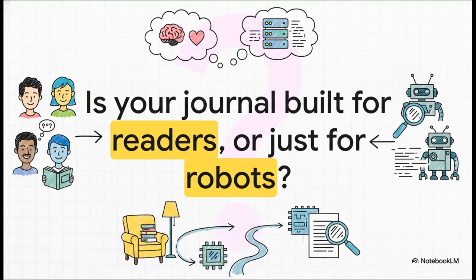And this brings us to one final powerful question. If you follow all these guidelines, you'll notice something interesting. What's great for Google Scholar is also great for people. So ask yourself this: are you building your journal for your readers or just for robots? Focus on the readers, and trust me, the robots will follow.